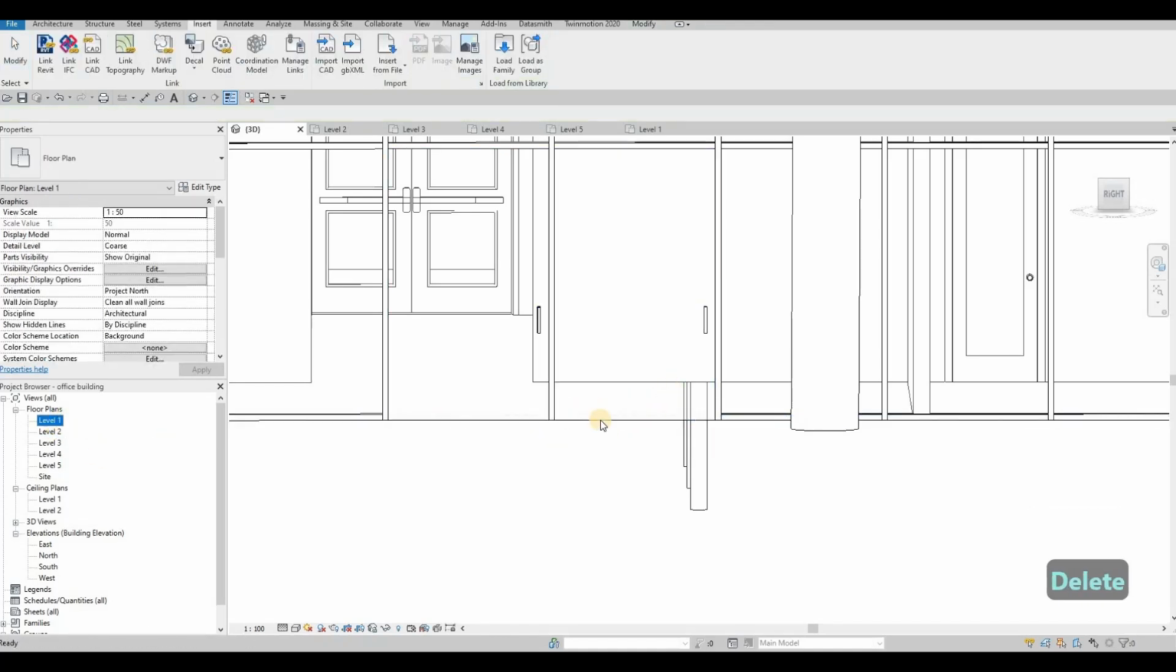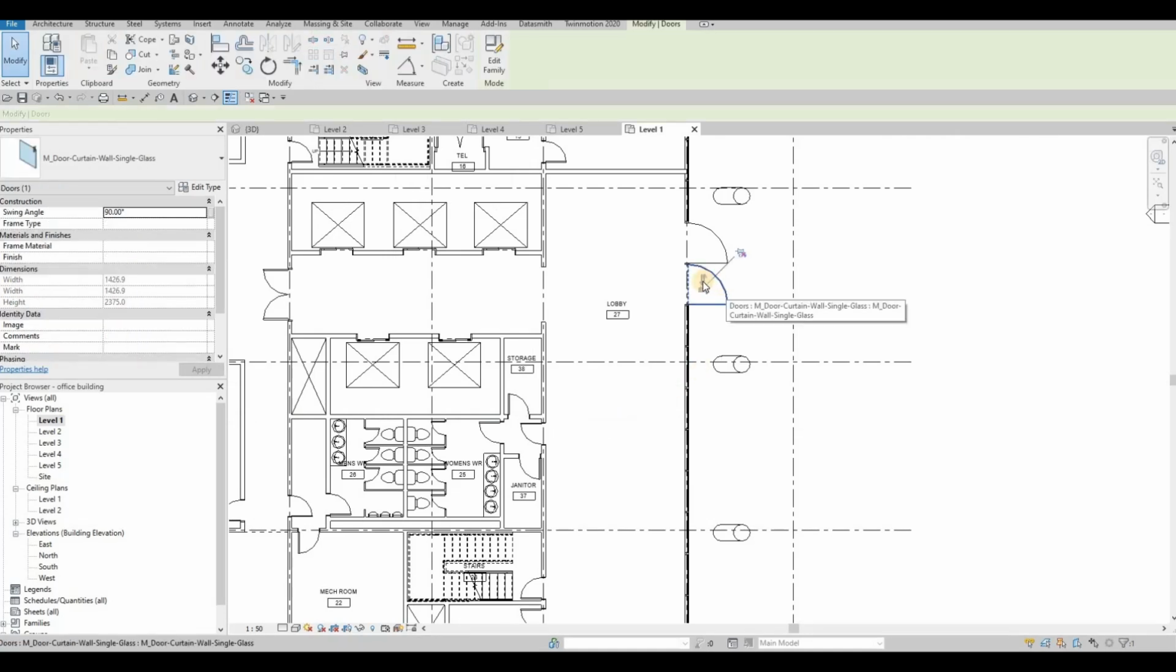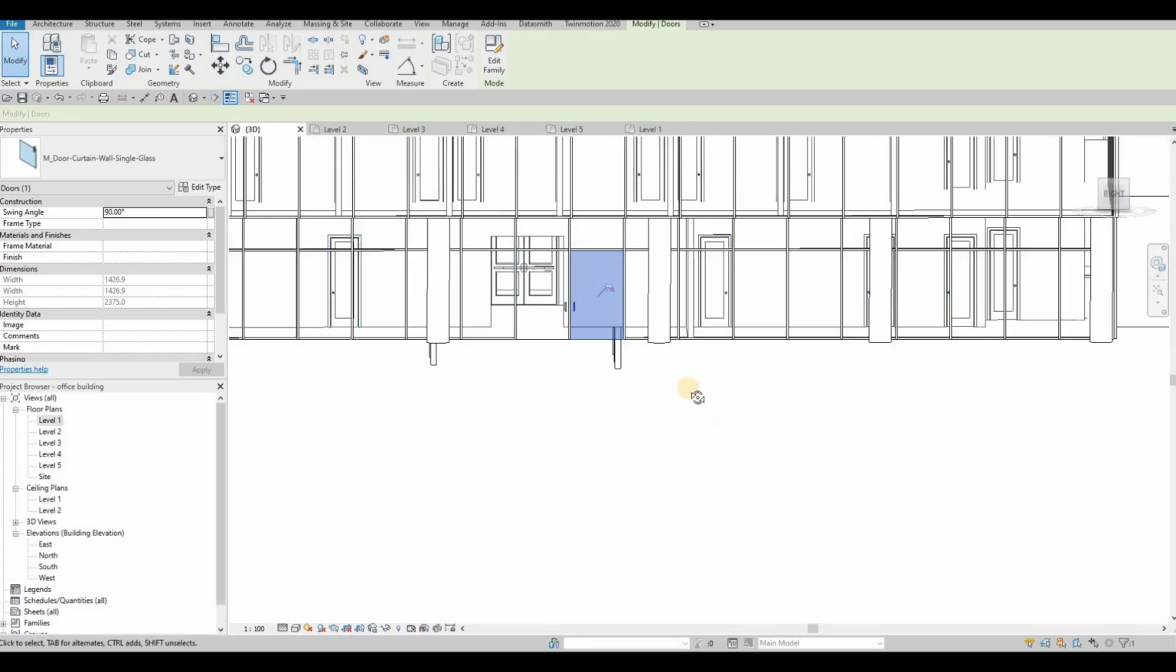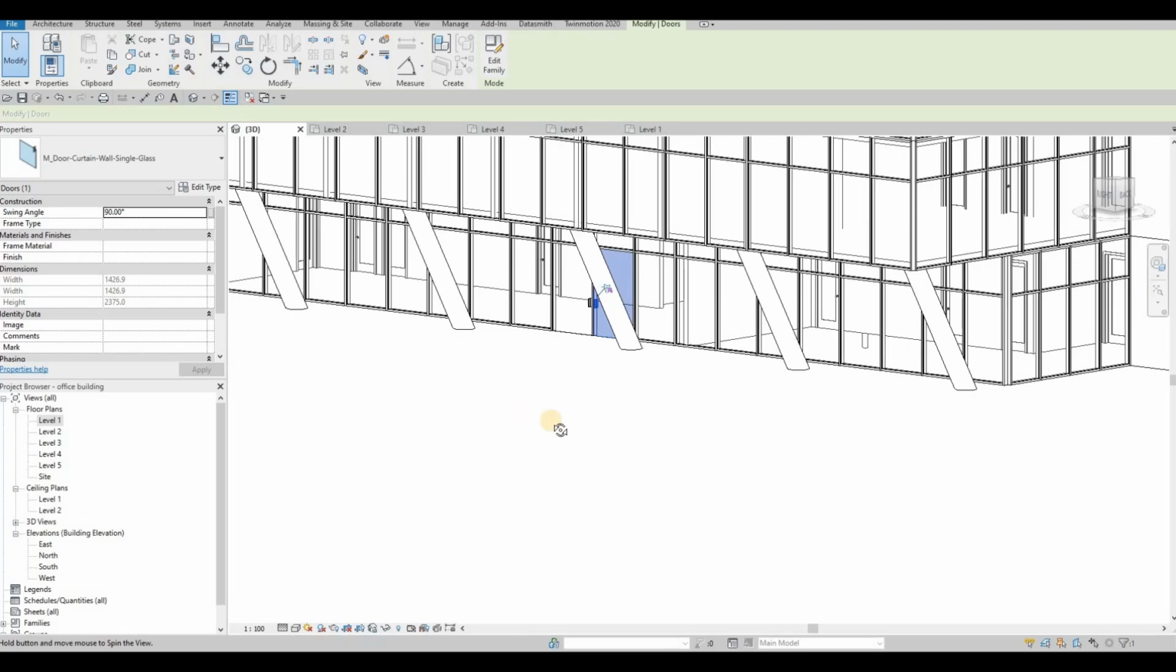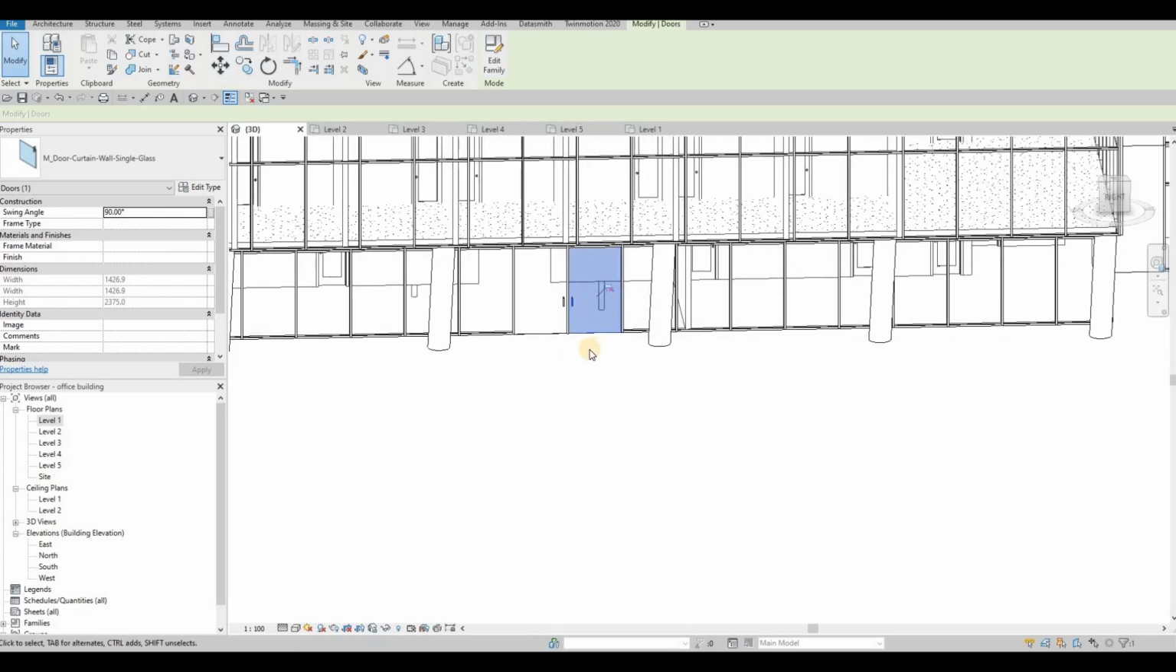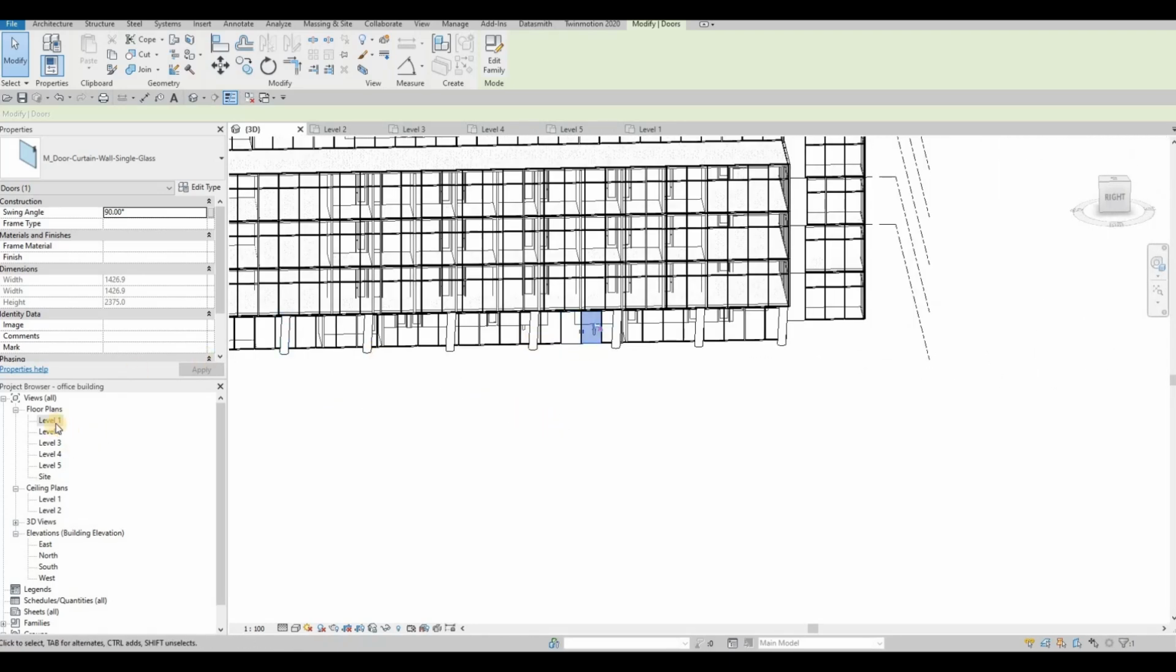You need to go to level 1 in order for you to switch the sides like this. So you'll be able to move or switch the orientation of the door so that it's welcoming like that. And that looks good right there. So that's for the entrance.